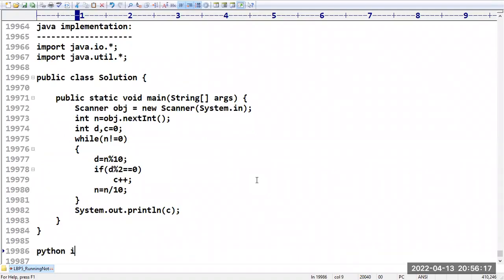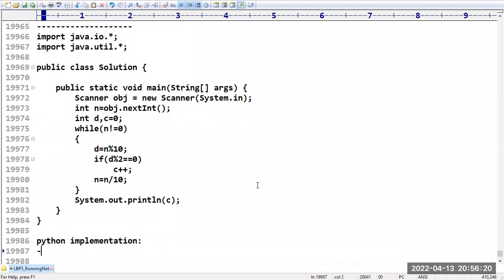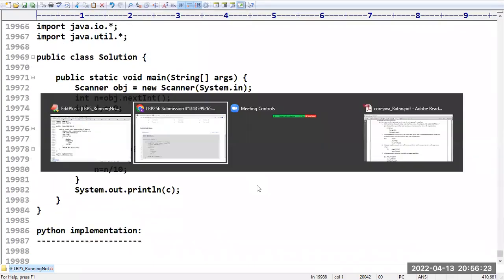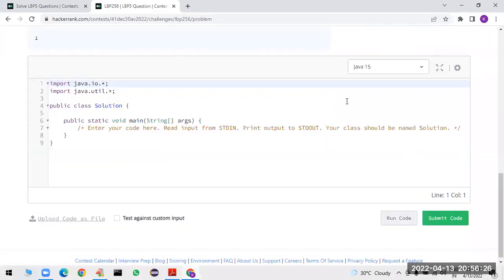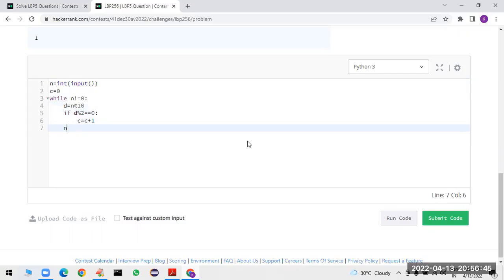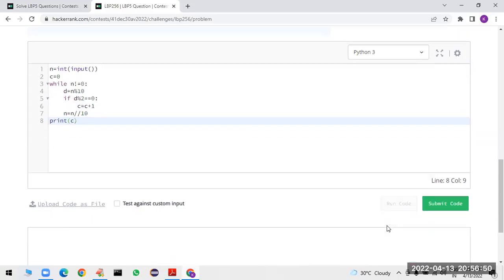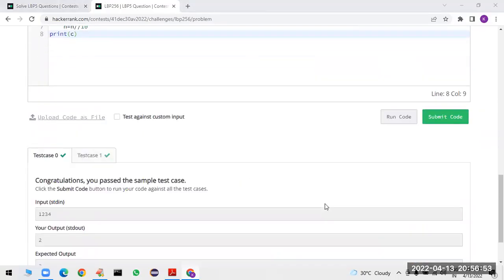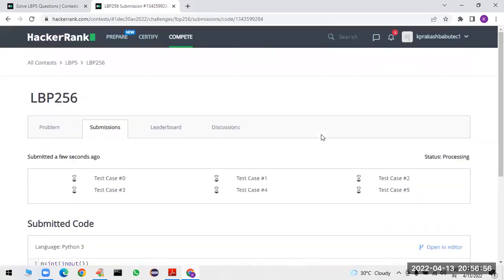So let me go for Python implementation. So how you can implement this Python program? Have a look once. So n is equal to int of input I am taking. Okay. Sir, count is equal to initially 0. While the value of n is not equal to 0, first we have to calculate a digit. So if digit percentage 2 is equal to 0, count is equal to count plus 1, n is equal to n double slash 10. Finally, print the value of count. Let me run. Yeah, correct. Let us submit the code.